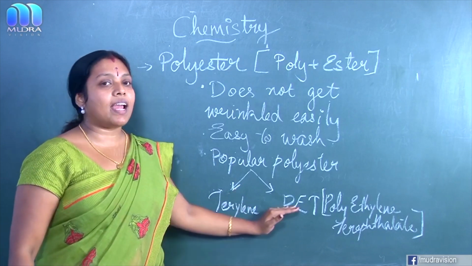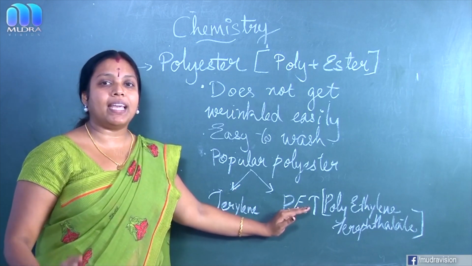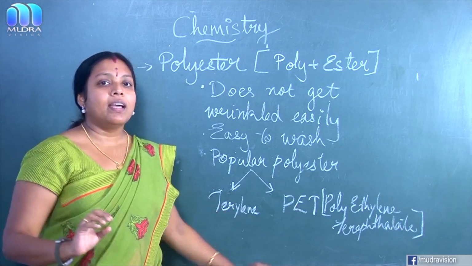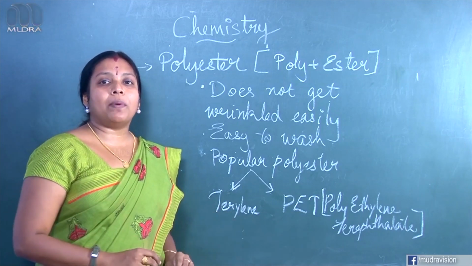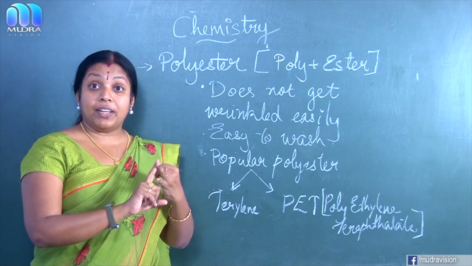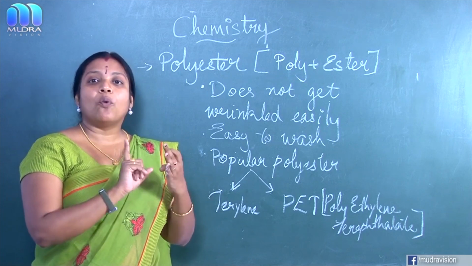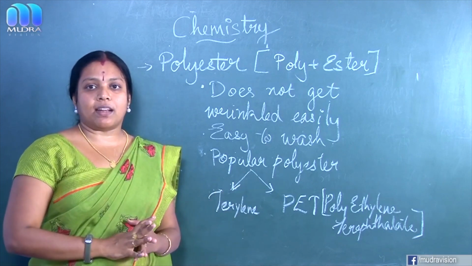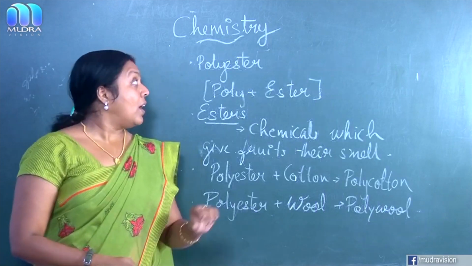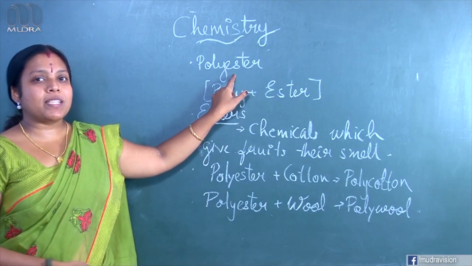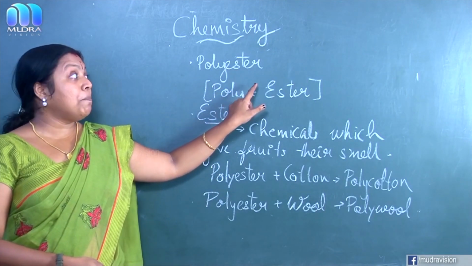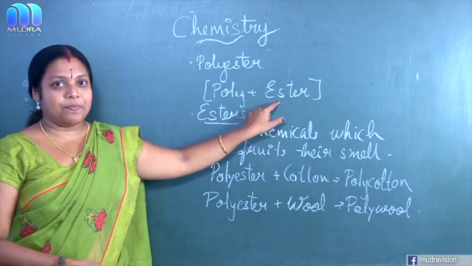One is terylene and the second one is PET, polyethylene terephthalate. Nowadays, PET is used for making bottles, films, utensils, wires, and so many items. So once more, polyester means poly plus ester.